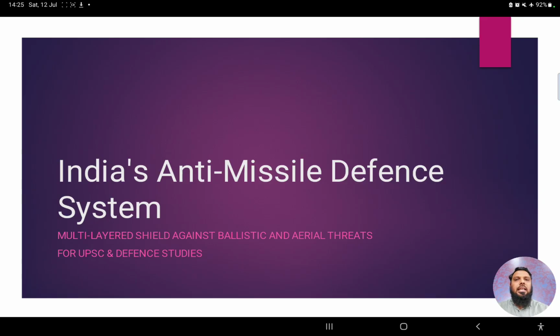Today we will be discussing India's anti-missile defense system, right? And the multi-layered shield against ballistic and aerial threats. This is definitely helpful for UPSC and various other examinations.